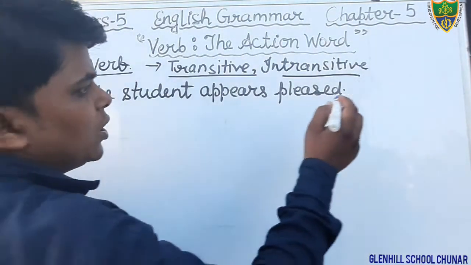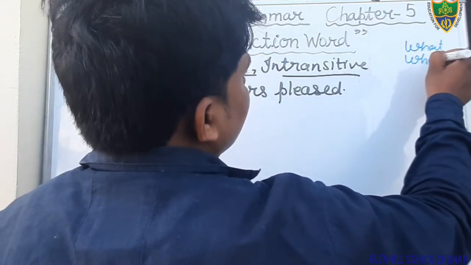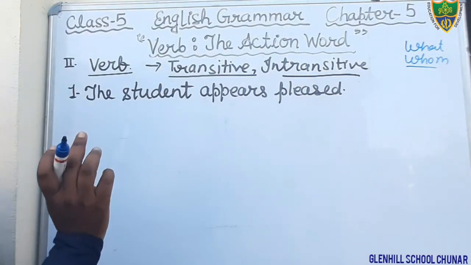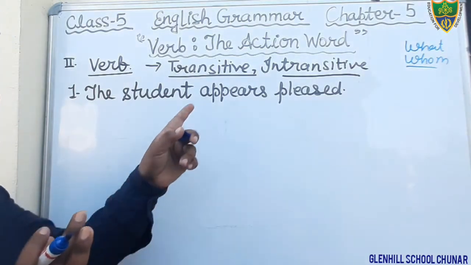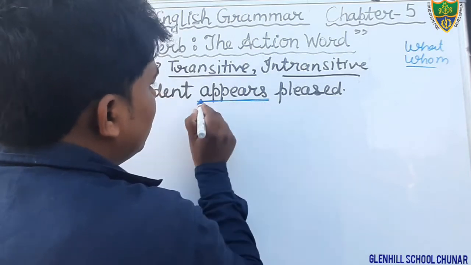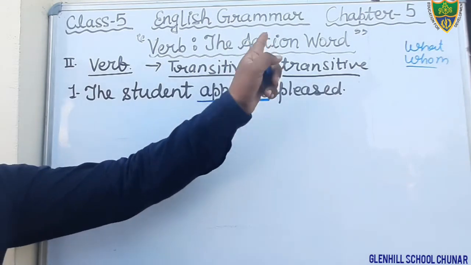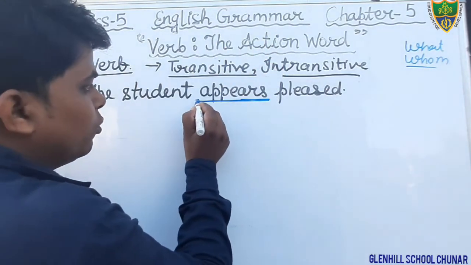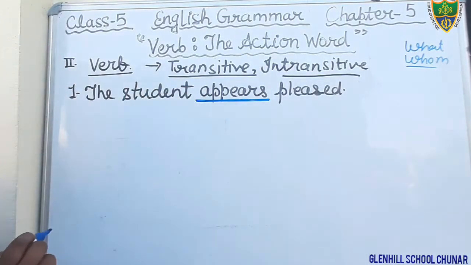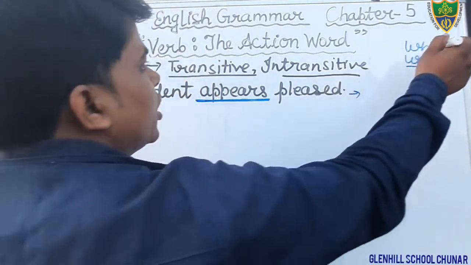Here students, we can ask the question of what and whom, and now we will see whether it needs an object or not. First of all, what is the verb in this sentence? Underline this. The word appears is the verb. Okay, that is the verb, and you have to tell now whether the verb is transitive or intransitive.